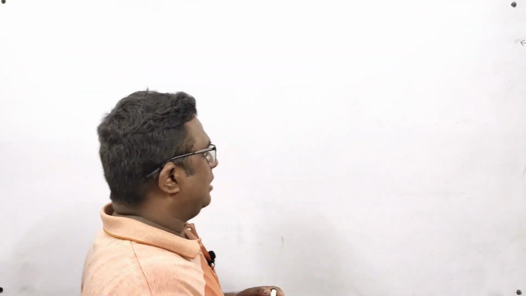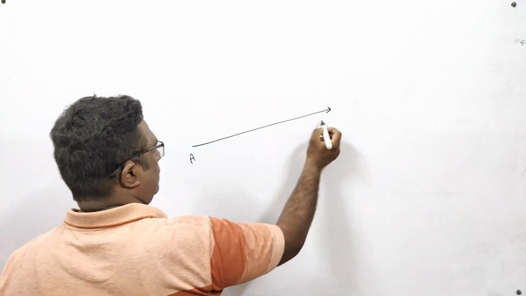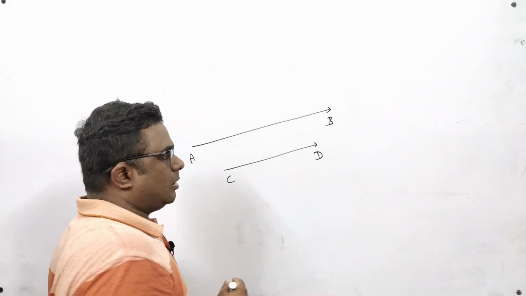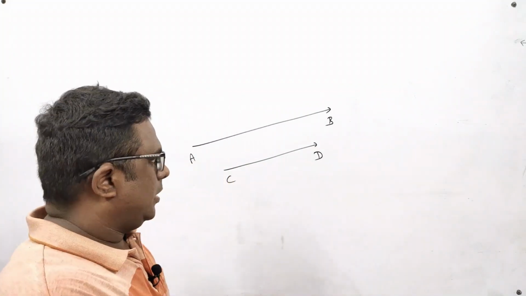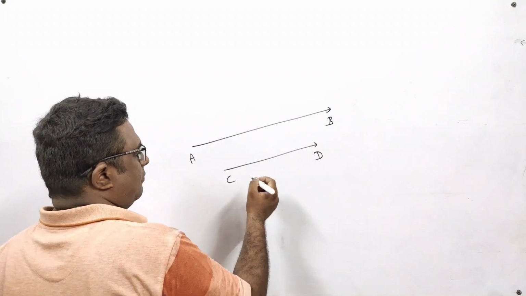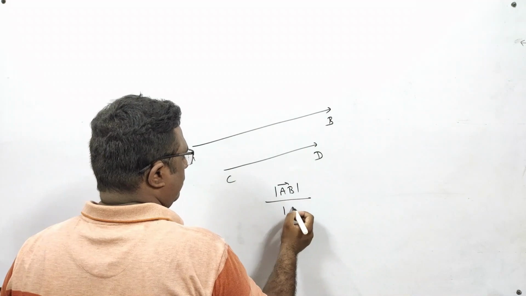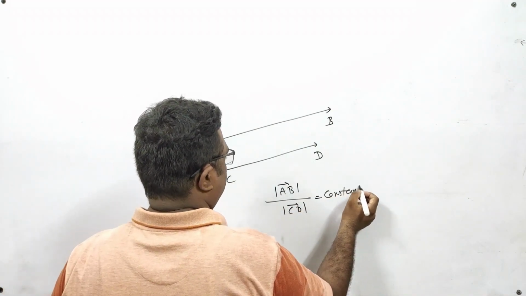Now students, I will tell you some more facts about parallel vectors. Suppose this is AB vector and this is CD vector, and these two vectors are parallel, also called collinear vectors. In that case, if I divide the magnitude of AB vector by the magnitude of CD vector, some constant value will come.